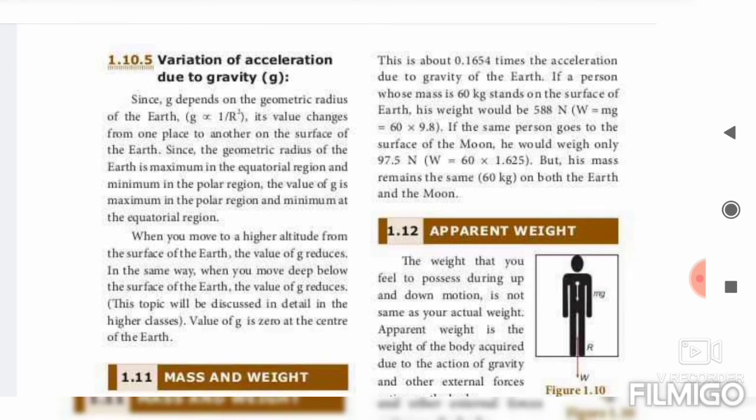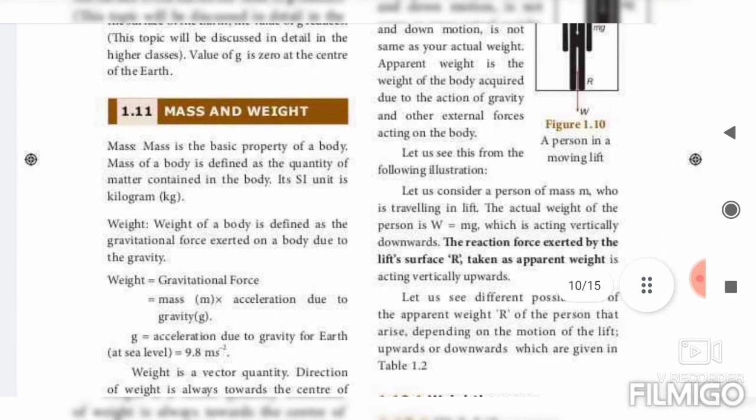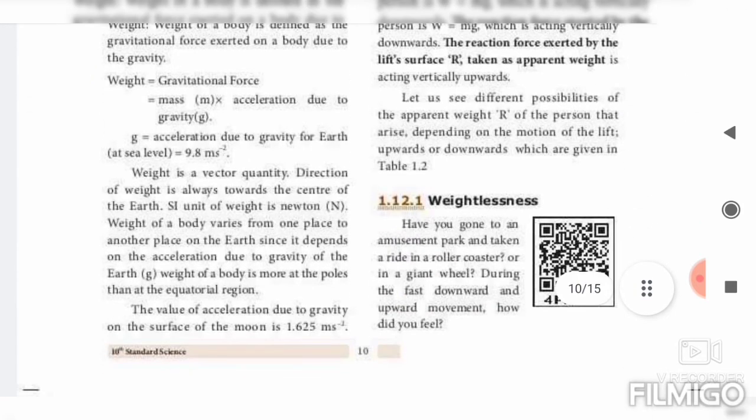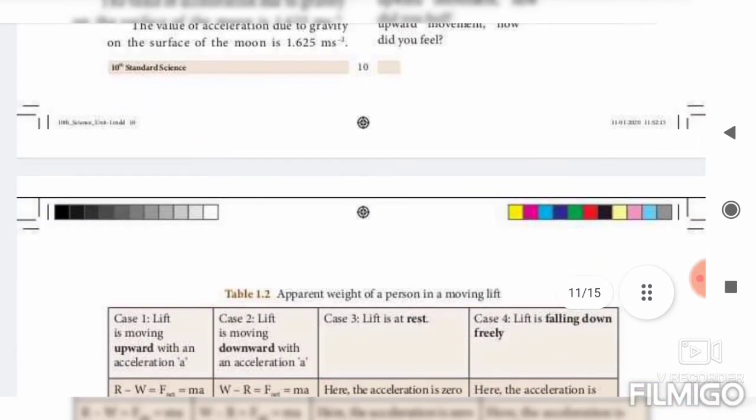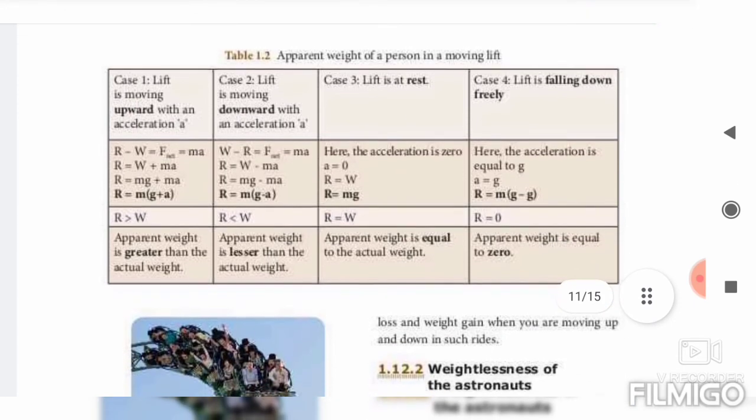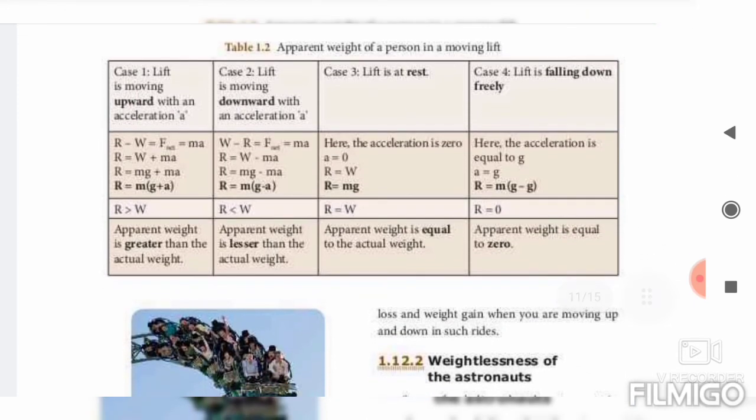Page number 11. Tabular column is there? No. Just that tabular column. See, any one word will come. Okay, in this tabular column.